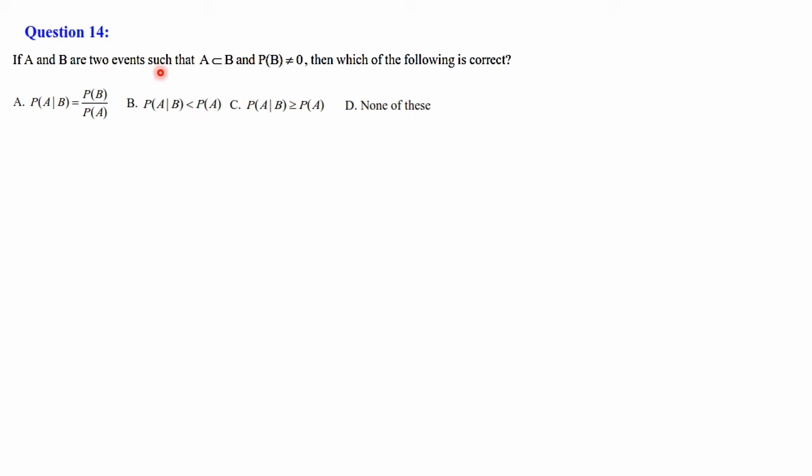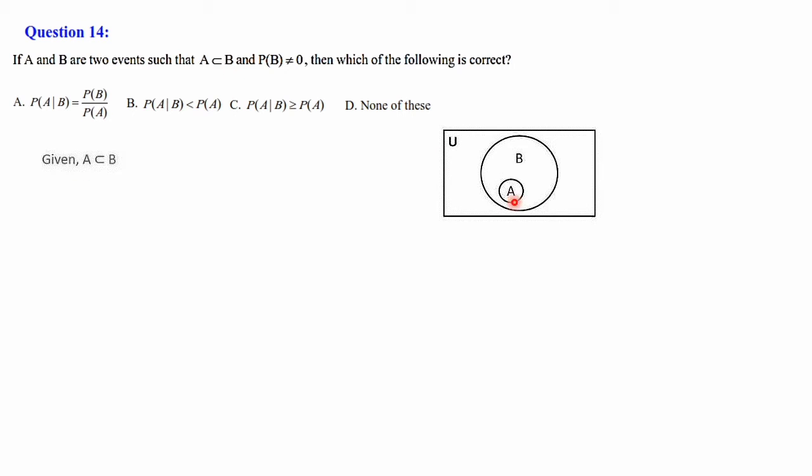The given condition is that A and B are two events such that A is a subset of B. Diagrammatically we can represent it like this: A will come inside B because A is a subset of B. Means the common part of A and B is A. Means A intersection B is A. So A intersection B is equal to A. Let's take probability on both sides: P of A intersection B is equal to P of A.